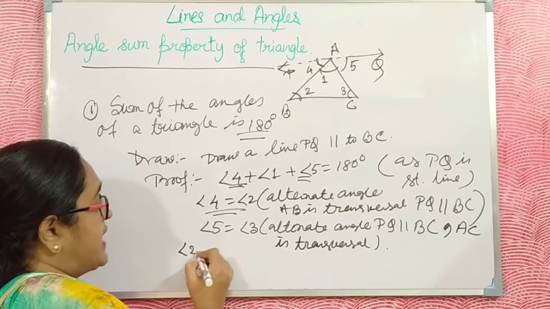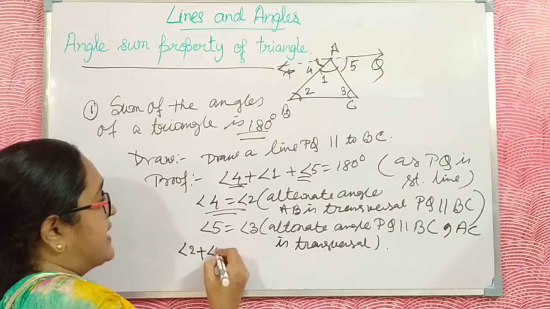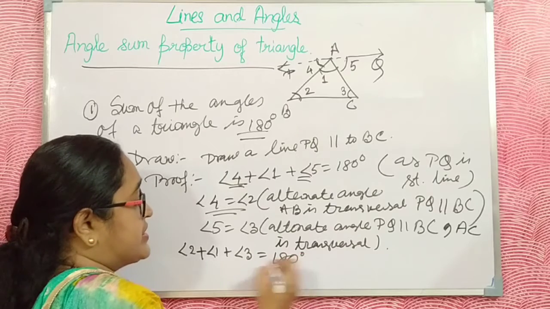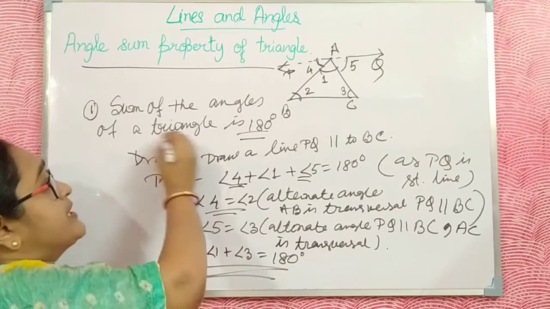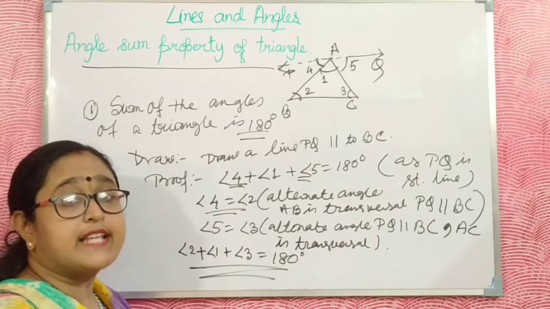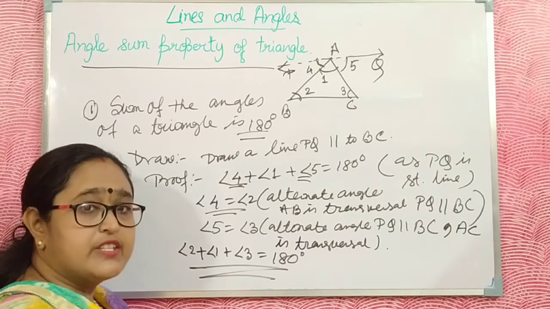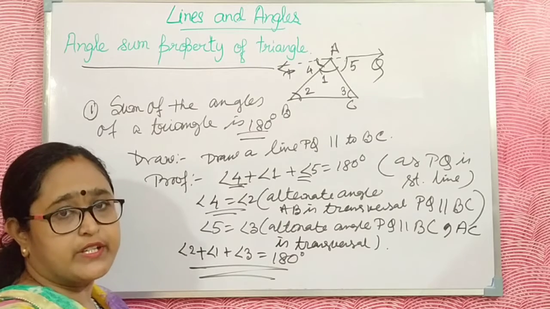Then here you write angle 2 plus angle 1 plus angle 3 is 180 degrees. This is the main property of the triangle: the sum of the angles of a triangle is 180 degrees. This is the proof of this property.